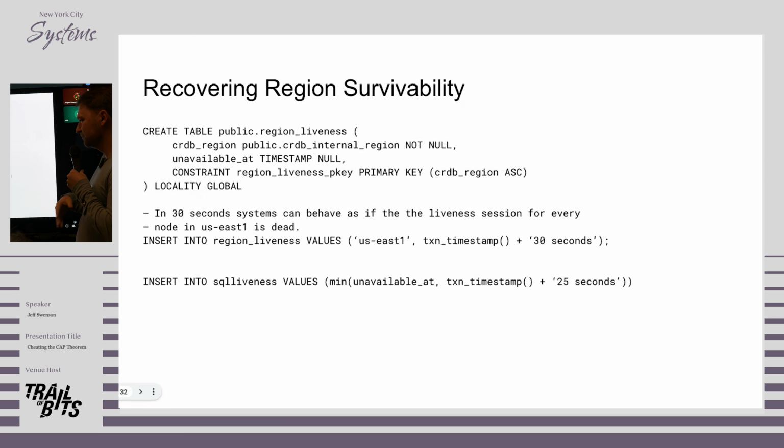And if they have, we clear out the region liveness bit saying that we'll be dead at a certain time, but if not, we have to adhere to it. Doing this with clocks would be very fraught, but because we're hooking into the MVCC transactions, we're actually using the read on the global table to serialize that this protocol is correct. So once this time passes, unavailable at, the rest of the cluster can behave as if that region is dead, which generally means that it can move on with schema changes that have been blocked on leases.